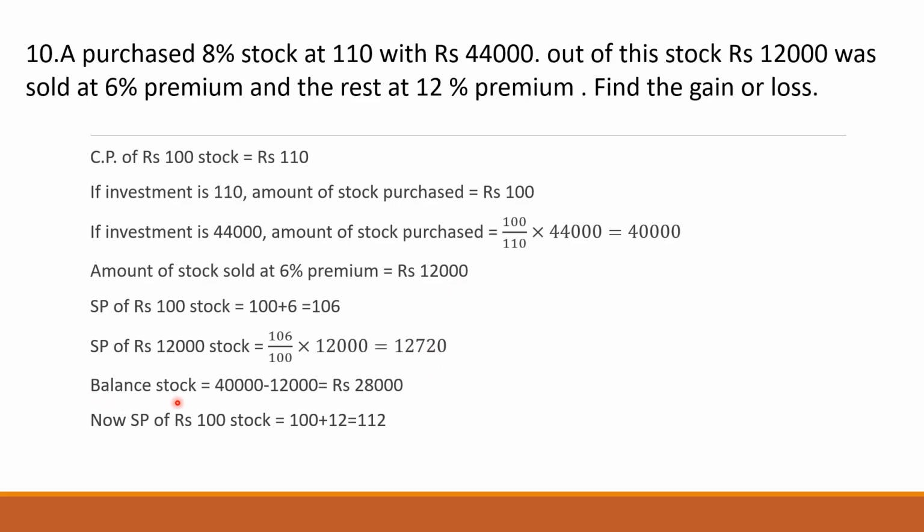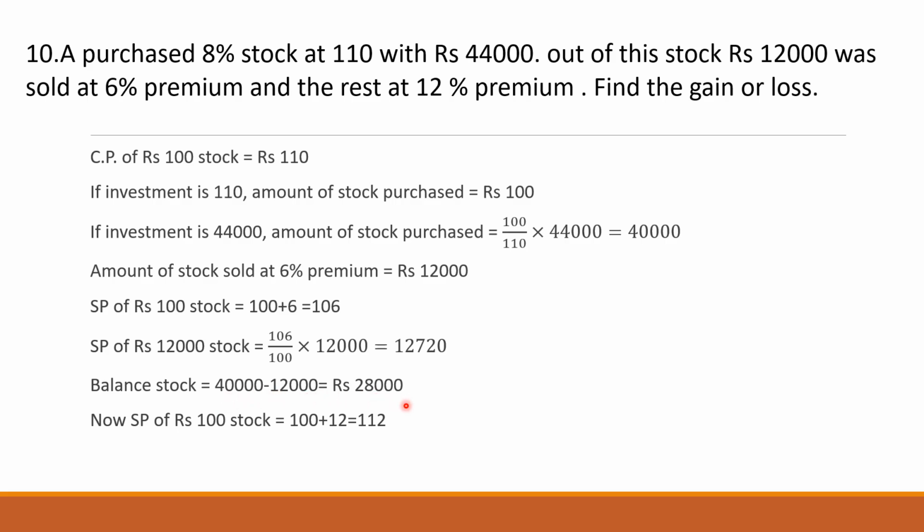Now what is the balance stock left? Balance stock left will be 40,000 minus 12,000. Please be very careful. You have to take 40,000. You will not take 44,000. 44,000 is not the face value of the stock. 40,000 is the face value of the stock. 12,000 is the face value of the stock. So balance stock is 40,000 minus 12,000, which is 28,000.